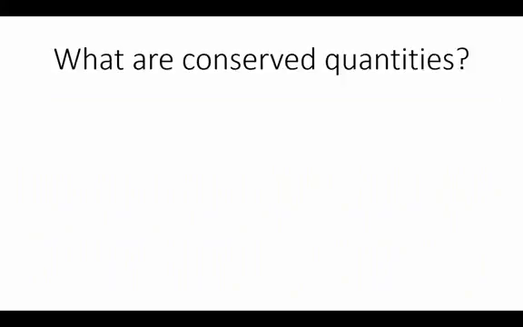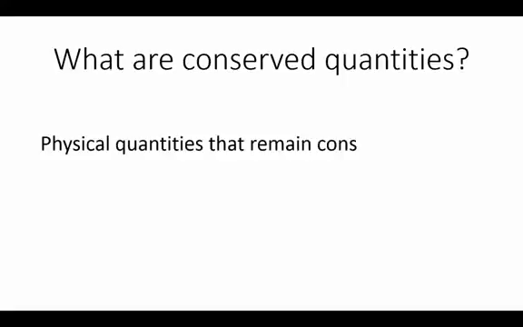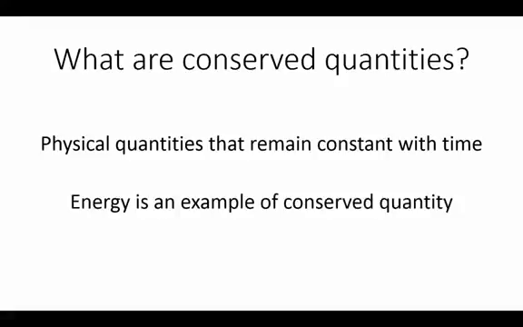Now, another important concept in physics is that of conserved quantities. As the name suggests, conserved quantities are physical quantities that remain constant with time. They do not change. The most important example of a conserved quantity that you might well be aware of is energy. Energy is a perfect example of a conserved quantity, as you might have learned the law of conservation of energy, which states that energy can neither be created nor be destroyed. It can only be converted from one form to another. So the total energy is always constant.